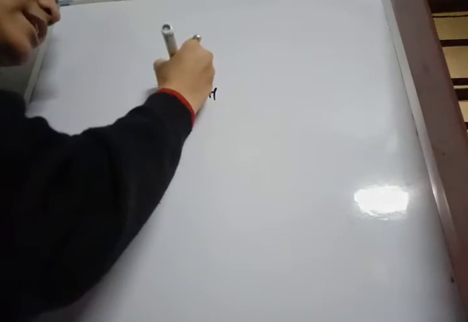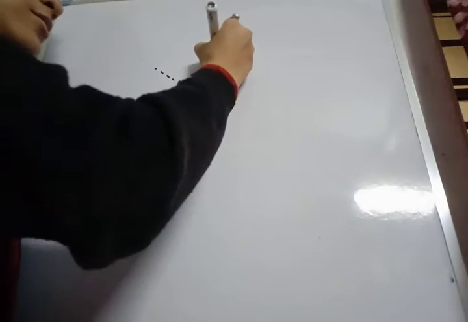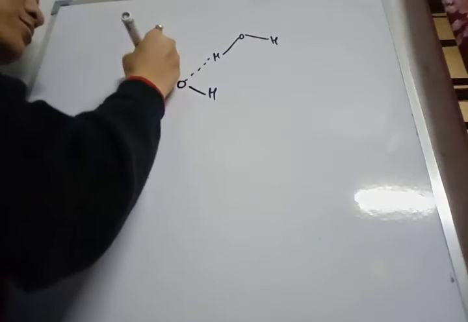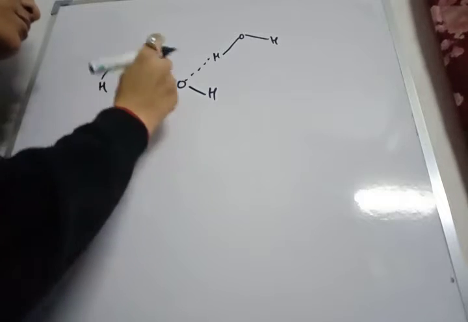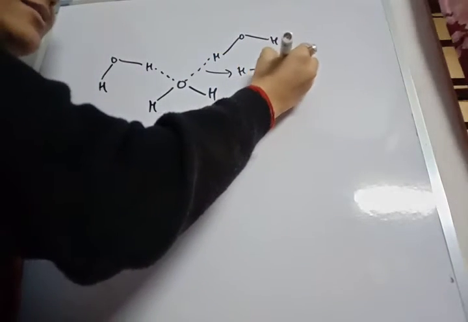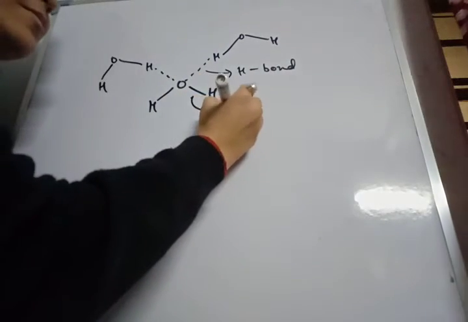These 2 hydrogens are by hydrogen bonds, and these 2 hydrogens are by covalent bonds.